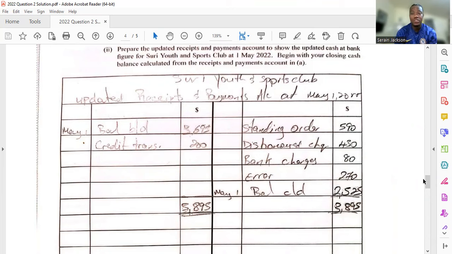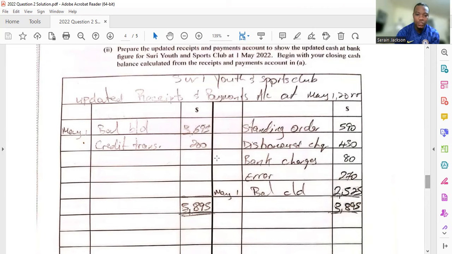So CXC is trying to test your ability to apply and to transfer your knowledge. So it is important that you bear that in mind, right? A teacher won't teach you this. So you're going to an exam and you see this, you'll be like, well, teacher never teach me how to update receipts and payments account, but teacher teach you how to update a cash book, right? So it's the same principles that would apply.